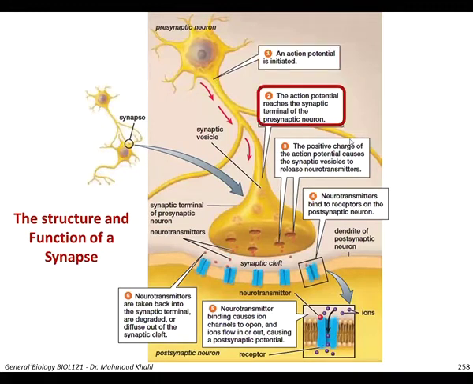This action potential reaches the synaptic region, which is an enlarged region of the terminal. The positive charge of the action potential causes the synaptic vesicles to be released from the end of the terminal into a space called the synaptic cleft. This neurotransmitter in the synaptic cleft will bind to a receptor on the postsynaptic neuron.